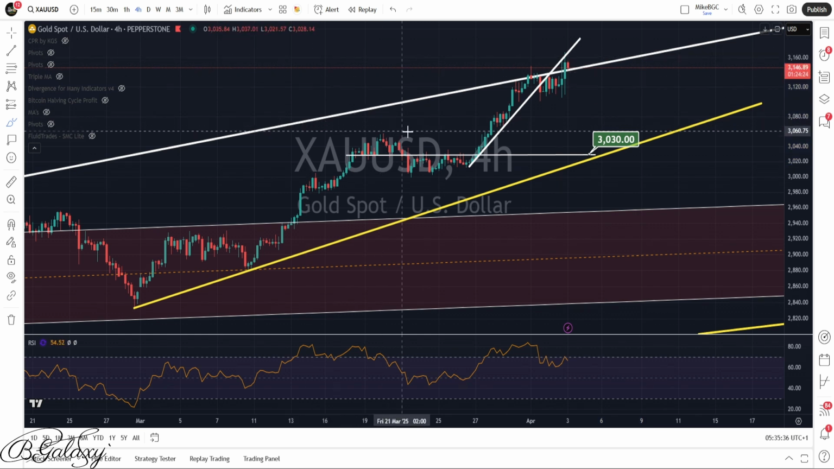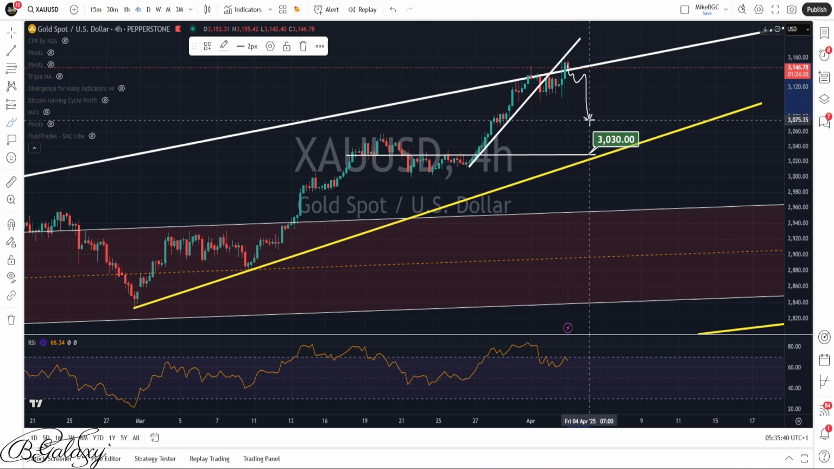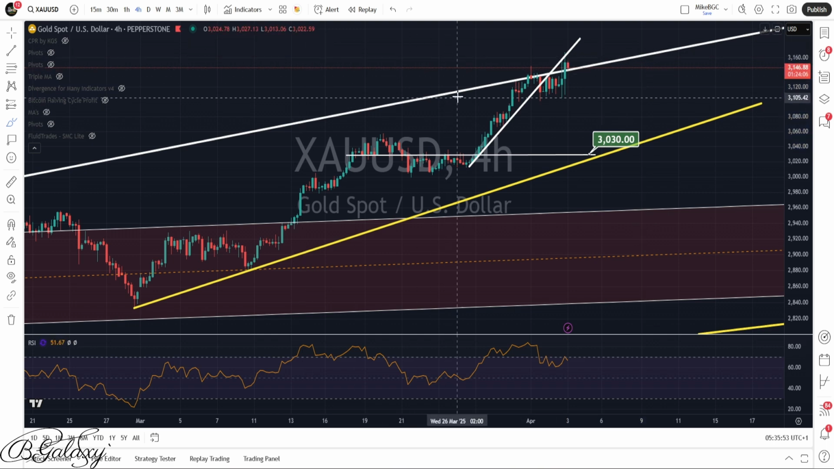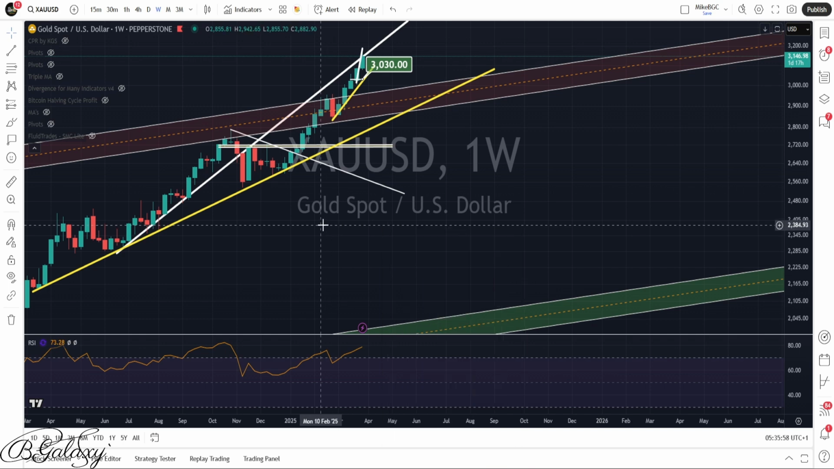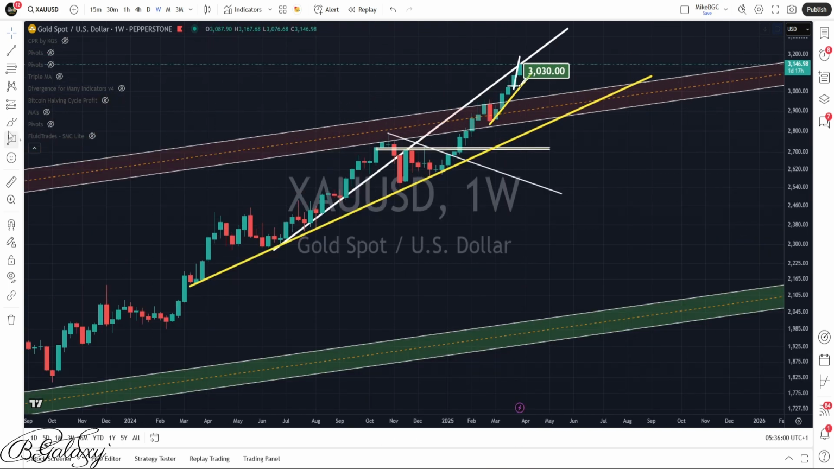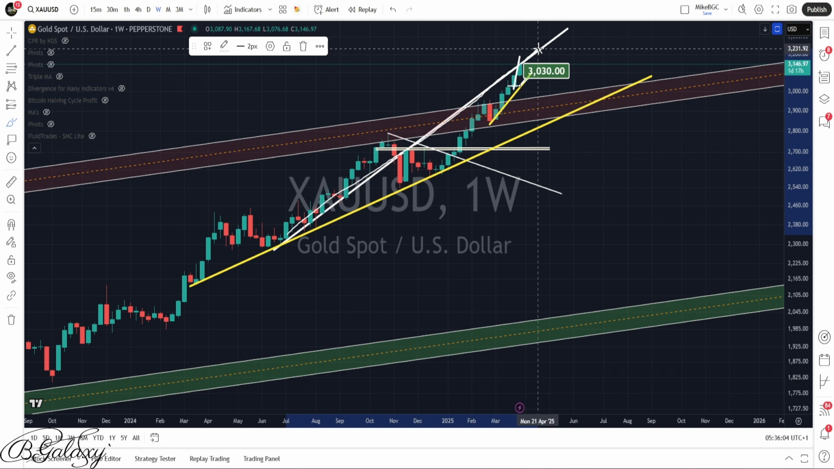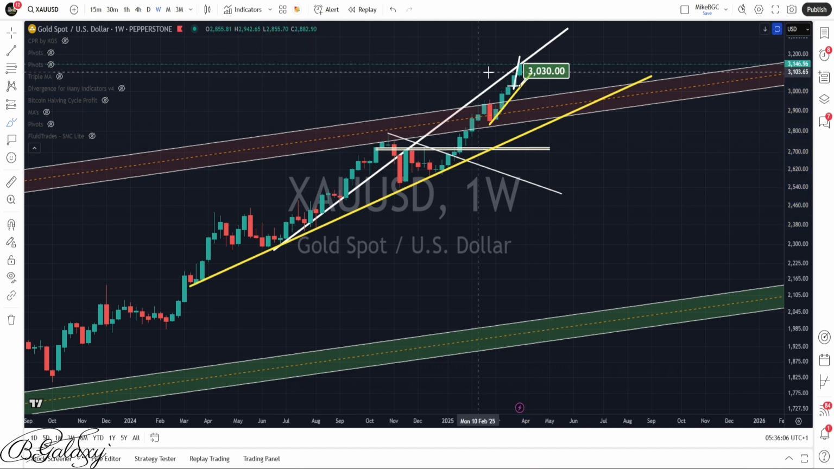But at the moment, for the short term, I'm expecting a rejection to the downside today and maybe tomorrow. After that, if gold can hold this line, we are going to see another attempt to the upside for gold. But according to this trend line on the weekly time frame I have got in here, I'm expecting more downside movement from gold rather than upside movement.